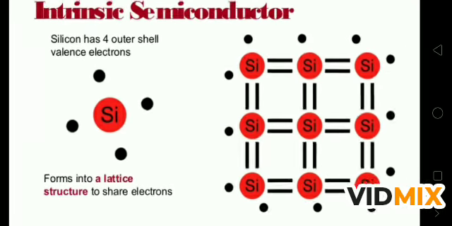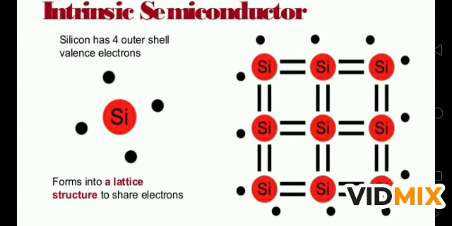In an intrinsic semiconductor, silicon has 4 outer shell electrons, which are called valence electrons, and they form a lattice, a crystal of silicon, in which they share electrons with each other. So this is one pictorial representation, one picture, of the silicon crystal, in which the silicon atoms make one crystal and they are sharing electrons with each other.